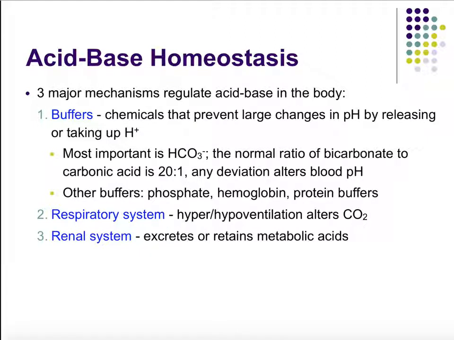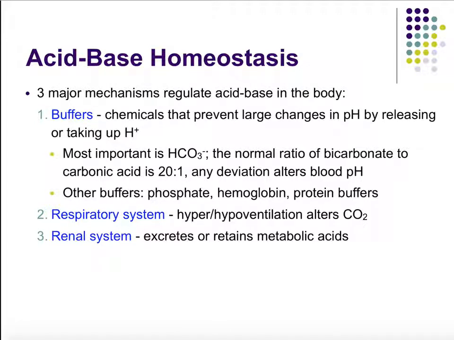It shows you how important buffers are, and specifically how important bicarbonate ions are. But anything that binds up hydrogen ions is considered a buffer because it's buffering changes in pH. So phosphate and hemoglobin can also bind hydrogen ions. Hemoglobin in our red blood cells is also a buffer, and certain proteins can do that as well.